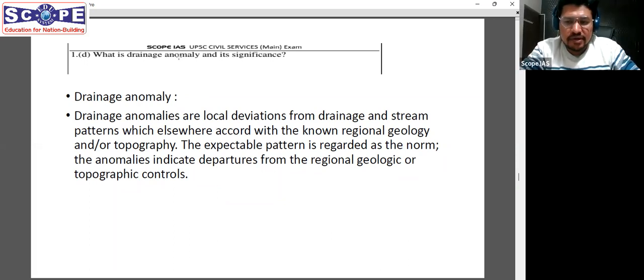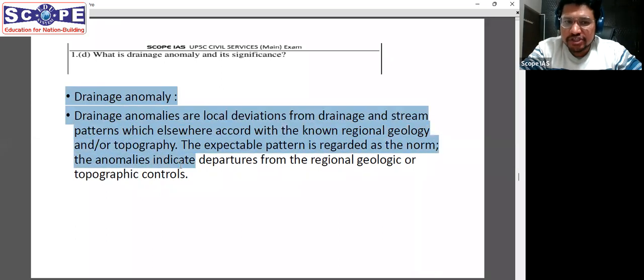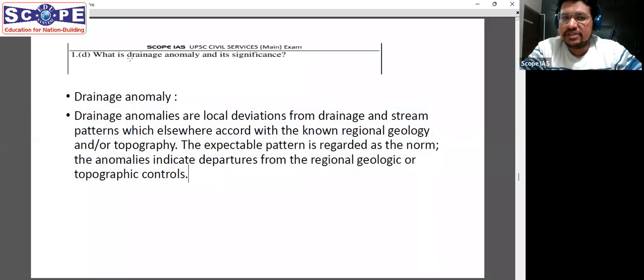So for example, in the youthful stage, you expect that a river will form gullies, sorry, canyons, or deep valleys. But there might be some reasons because of which those particular geomorphic features might not be occurring in the youthful stage. Then it becomes an anomalous pattern. That is what I have mentioned here. So just by the term drainage anomaly, anomaly is something which is different from what you expect. You could have written this as the definition for this question.